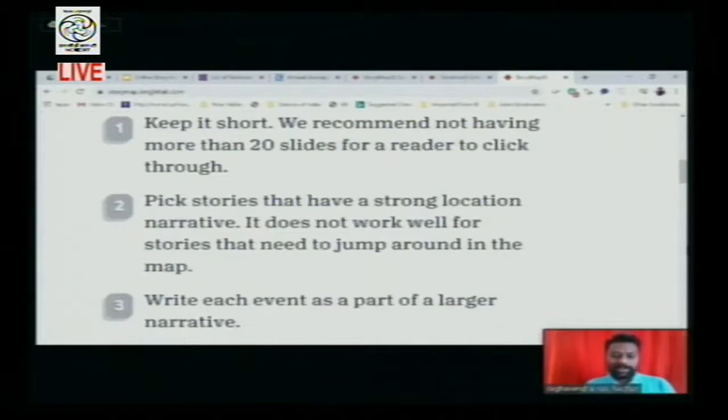The second thing is, you pick narratives that have a good connection with the location in the map. We are highlighting this tool because we are integrating the map in the storytelling, which means your concept should have a strong location background which can narrate stories.